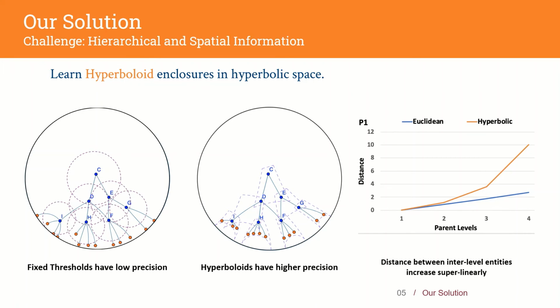We observe that distance between interlevel entities increases superlinearly in case of hyperbolic space. We also notice that leaf entities under the same parent get clustered together. This captures the real-world phenomenon where distance between entities at different hierarchical levels is supposed to be high and entities under the same parent are supposed to be close together.